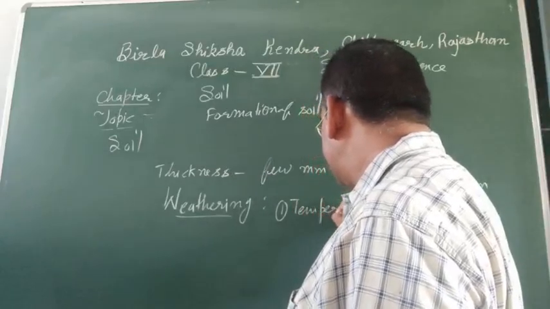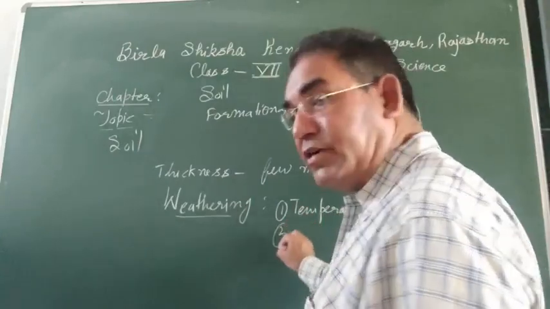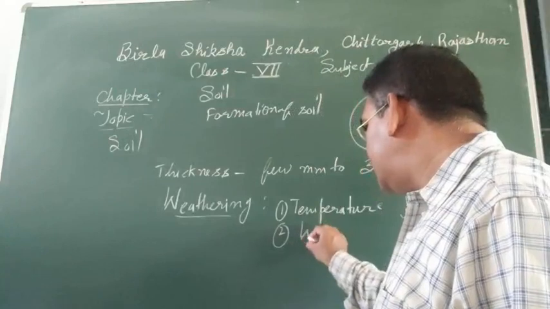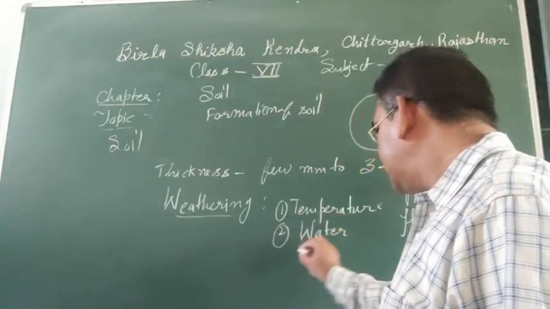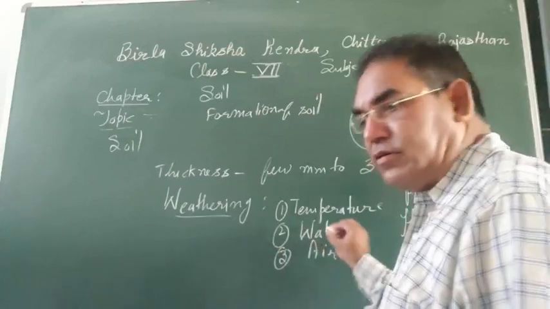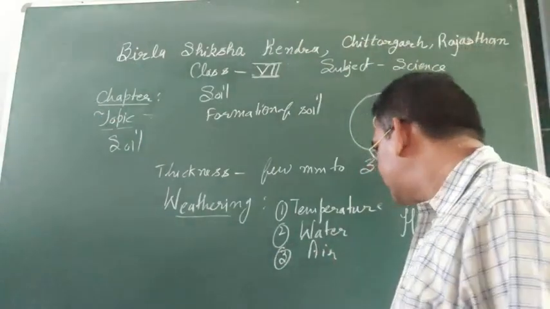we will discuss it in detail. Temperature, water, air, right?